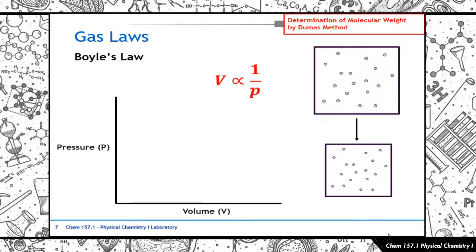So what happens then? So if there is more frequency of collisions with the walls of the container, that denotes a higher pressure, diba? Kasi nga pinipilit mo na yung particles mo into a smaller space by compressing your container. Does that make sense? So when you compress your container, you're forcing the particles into a much smaller space, so there's limited space for them to move. And so because there's limited space for them to move, ano nangyayari sa kanila? They start to hit the walls of the container much more frequently as compared to when they're situated in a larger volume. Diba? It's all a matter of space.